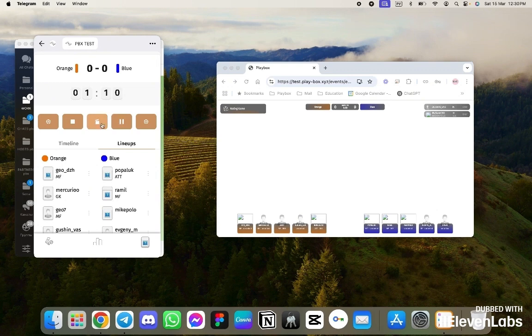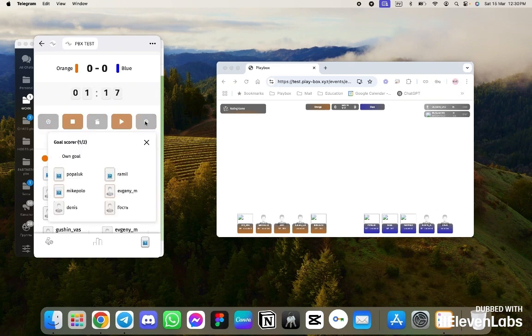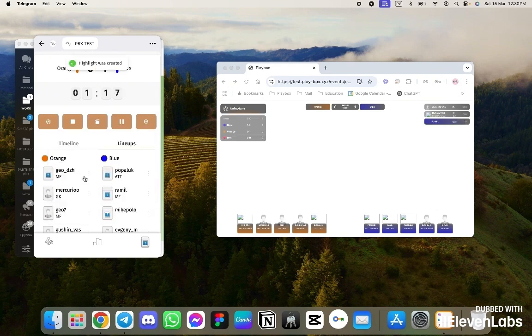The organizer can stop and record highlights, or finish the match prematurely. Let's record a couple of goals. Here's a goal from Emil assisted by Evgeny. The blue scored. The tournament table changes. But suddenly the orange has leveled the score.